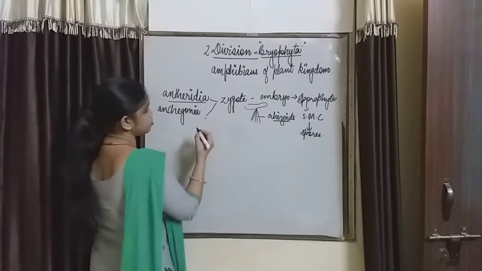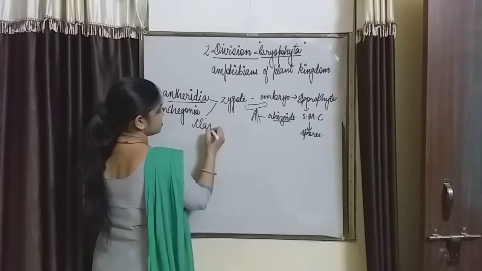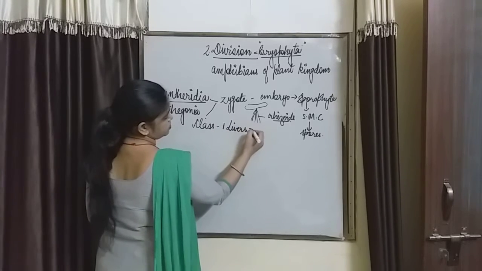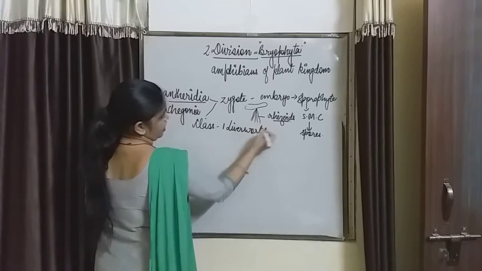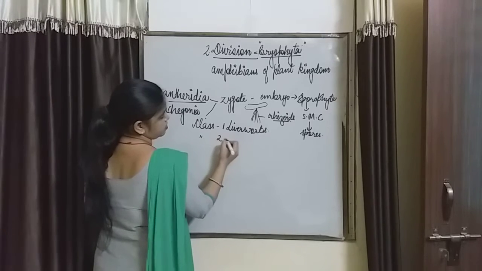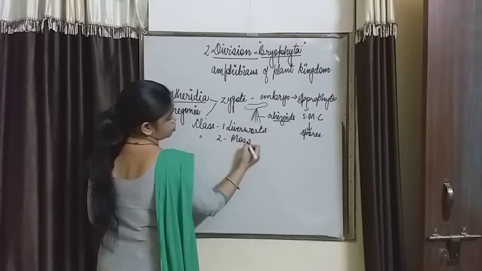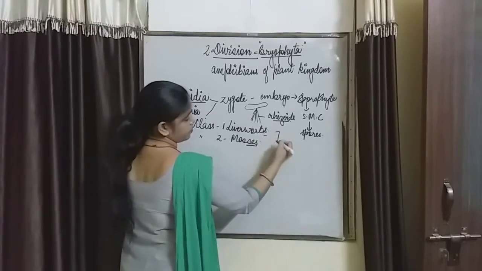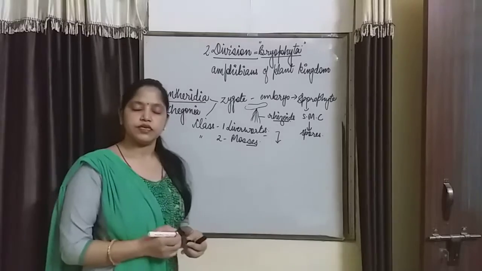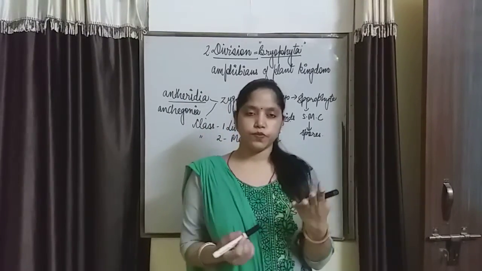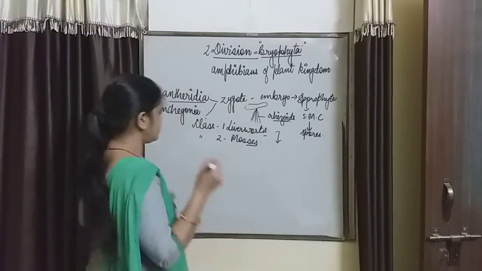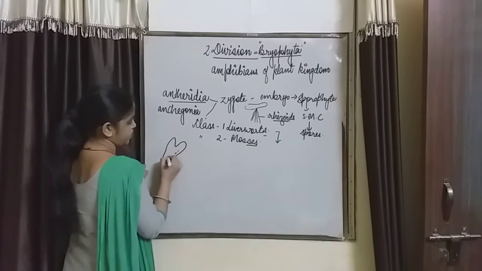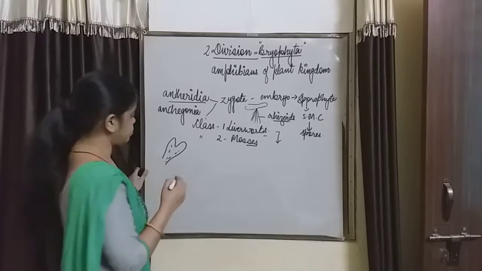Bryophytes are divided into two classes, right? One of the classes is liverworts, and the second one is mosses. So one by one we are taking the classes. First of all, we are taking the liverworts. In liverworts the plant body is like a thallus, right? Thallus-like plant body is present there. They may be monoecious or dioecious.